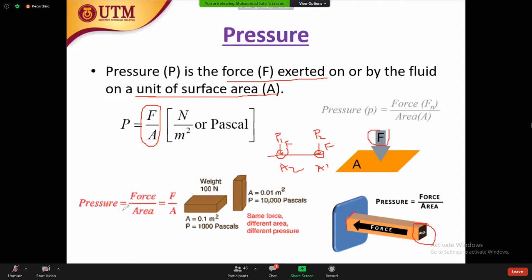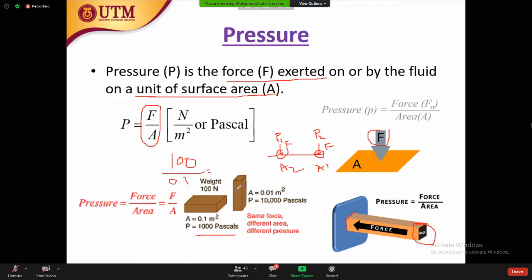This is another example. You have an area of 0.1 square meter and the weight is 100 Newton. The definition is force over area, so you divide 100 over 0.1, and the pressure becomes equal to 1000.